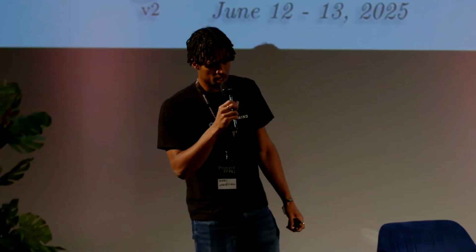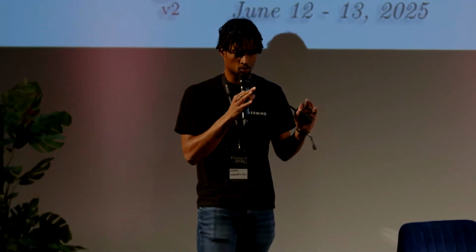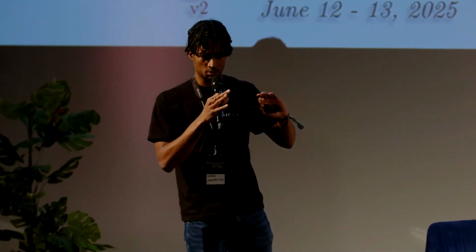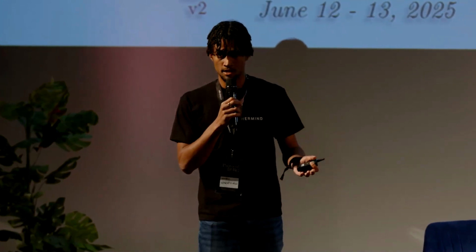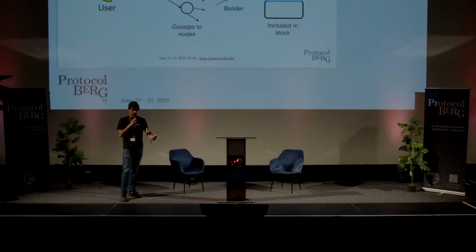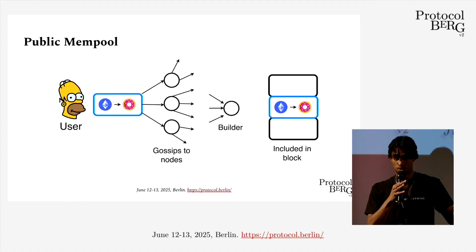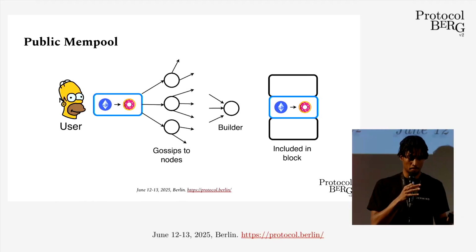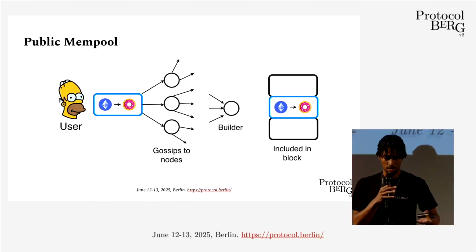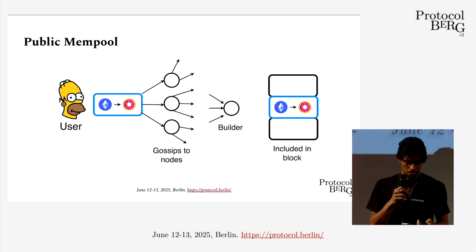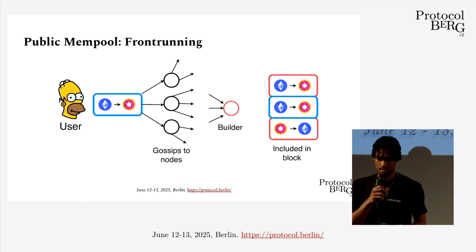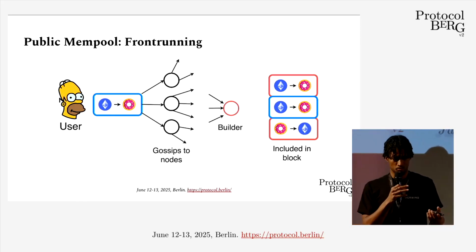So we're going to start out by thinking about what happens without an encrypted mempool, with no protection. In this case, we just go through the public mempool. The user has their trade that they want to send. In this case, it's a swap from ETH to donut tokens. They take that transaction and propagate it through the network in the public mempool. And then the builder has the power to decide what transactions are ultimately going to end up in their block and in what order. So the first problem with this is, what if the builder is malicious?